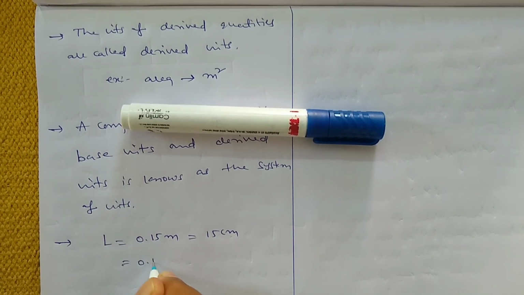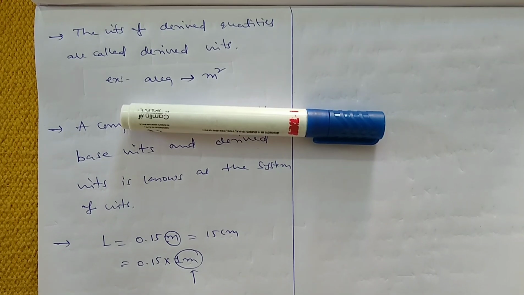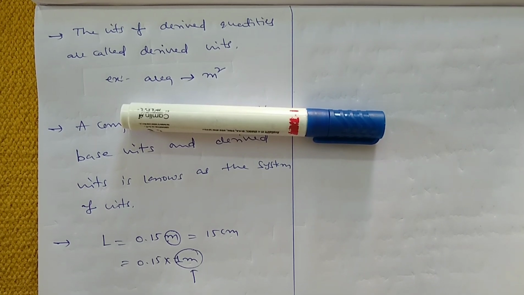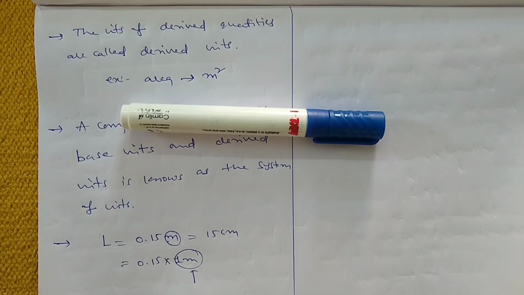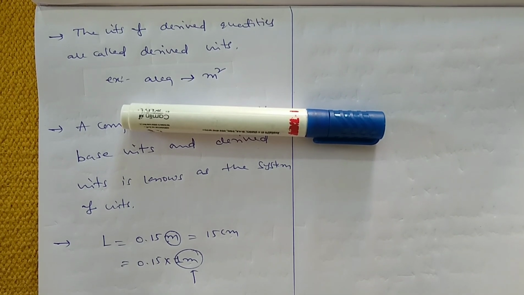That means 0.15 into meter, where 1 meter is nothing but the base unit. This base unit is a standard unit, which is universal. Universal means it does not change with respect to any physical conditions. Suppose if temperature changes, or pressure changes, or volume changes, whatever it is, the standard unit must be the same. So that is the meaning of the standard unit.